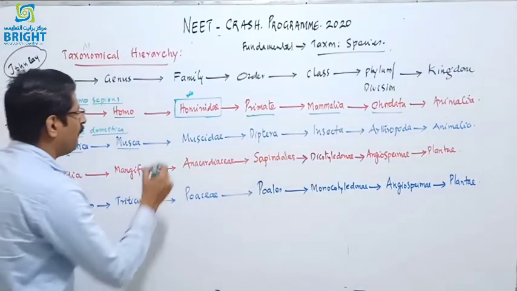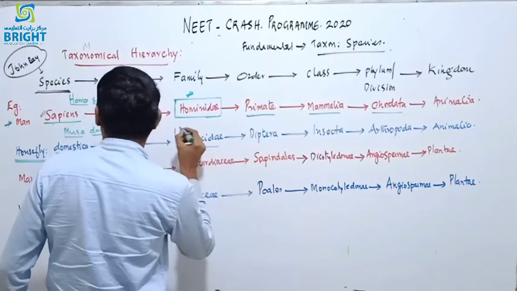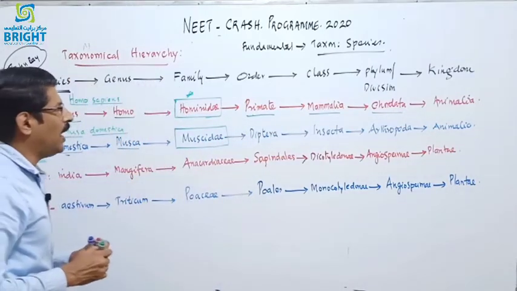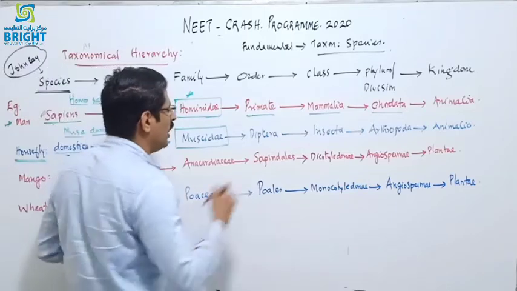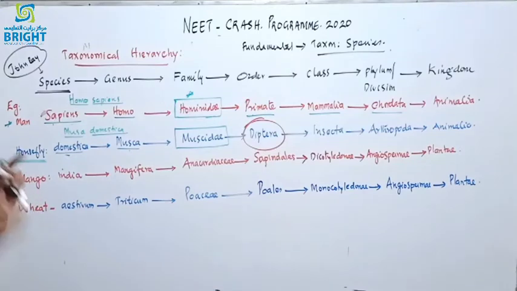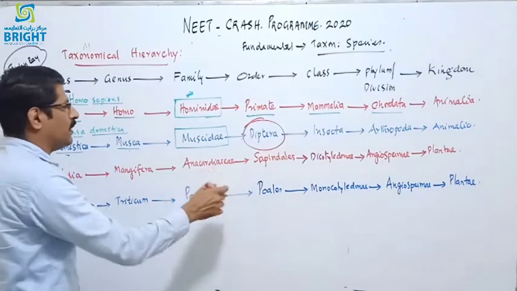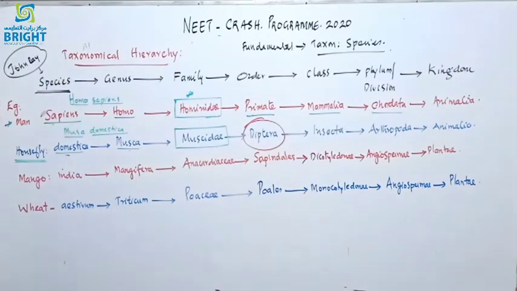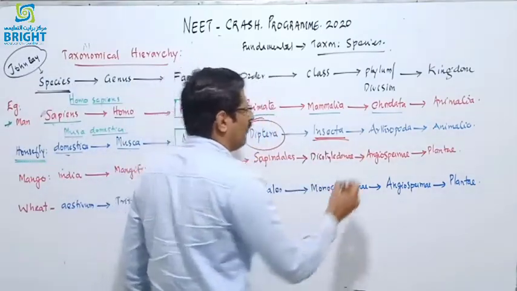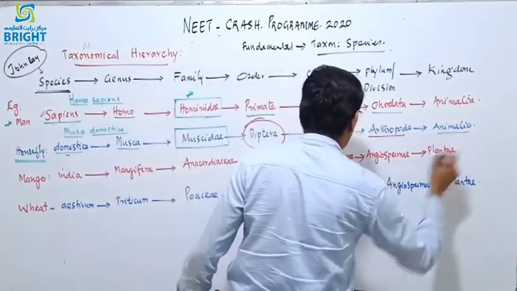The family of the housefly is Muscidae. That is important, and the order is also important, Diptera. You must learn these names by heart. Diptera is the order and Muscidae is the family name, and the class is Insecta. Phylum Arthropoda, and kingdom Animalia.